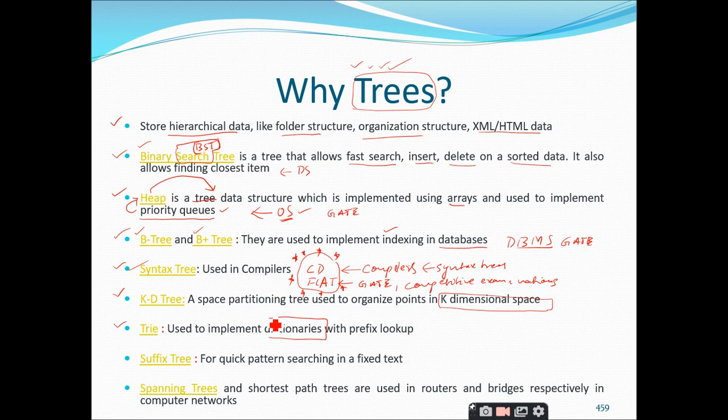You have the dictionaries concept in data structures also. Similarly, you have the suffix tree, which is used to quickly recognize a pattern, right? What do you mean by pattern? It is used in pattern searching. Pattern recognition is something related to artificial intelligence, right? So what do you mean by a pattern?